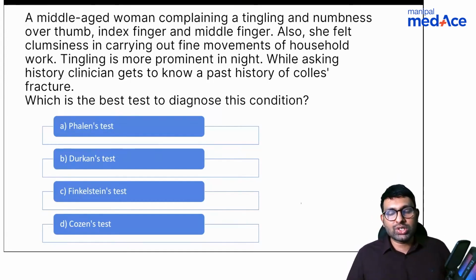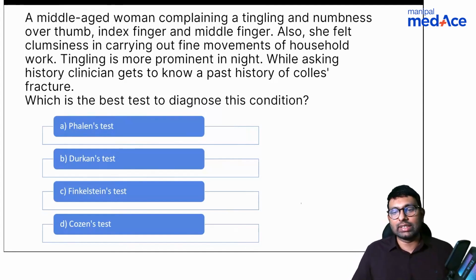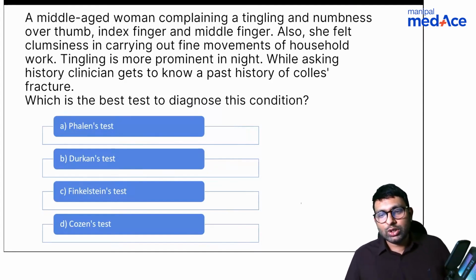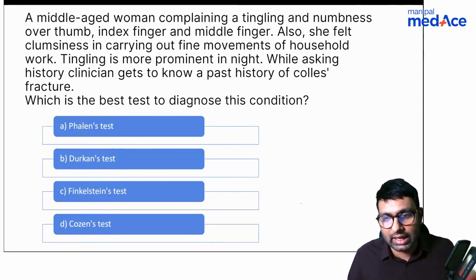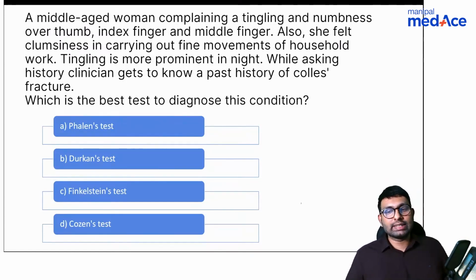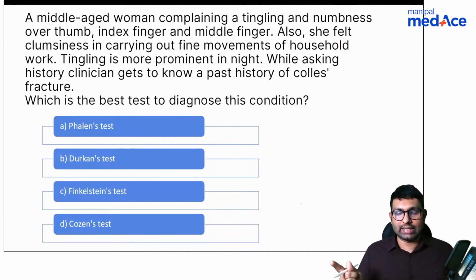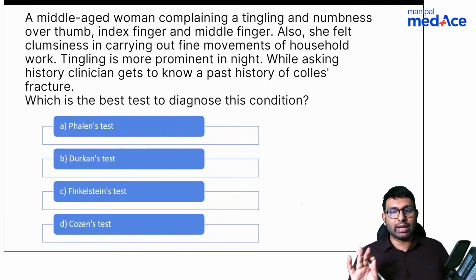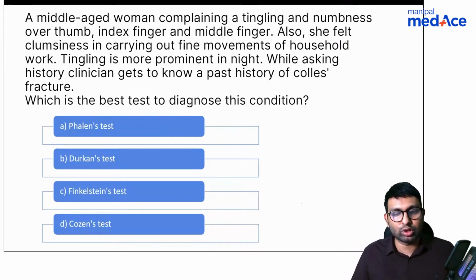So which tests are done in carpal tunnel syndrome? We have Fallon's test, we have Durkan's test, and we have reverse Fallon's test. So which is the best test is now the second layer of the question. So which is the best test? Initially, we do Fallon's test. Okay, Shahzad, you're right, absolutely right. Dr. Jain says that initially we'll do Fallon's test, but the best test, if you ask me, is Durkan's test. Stardust also says the same.